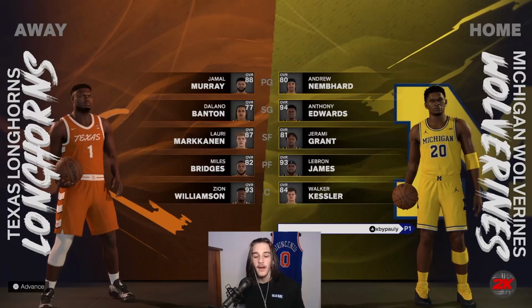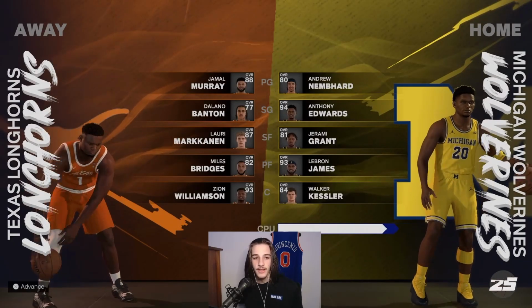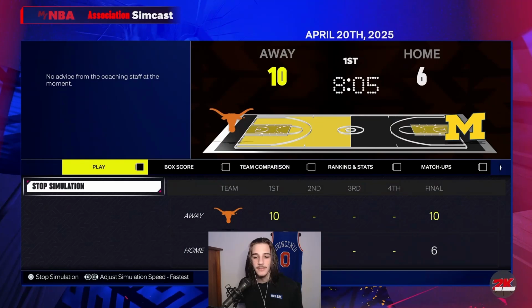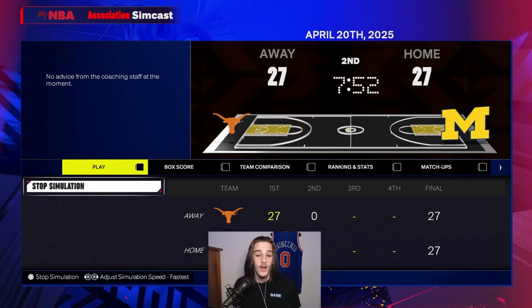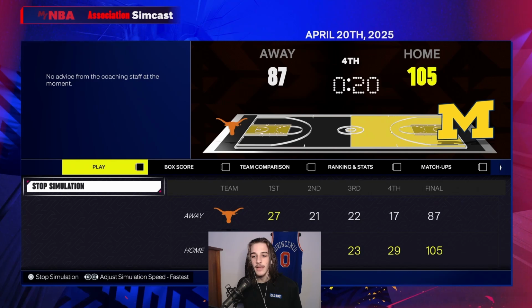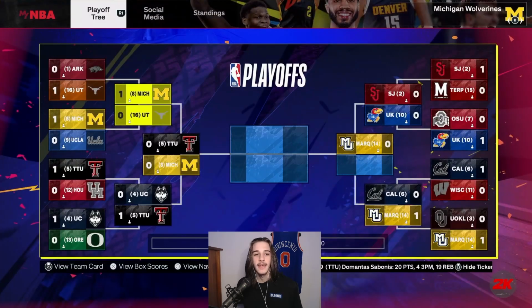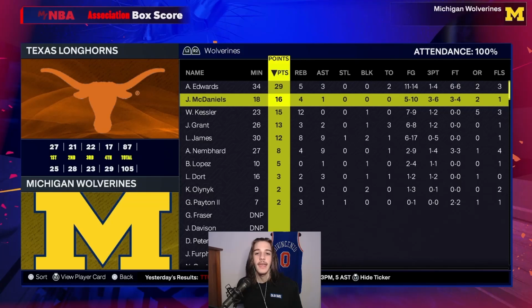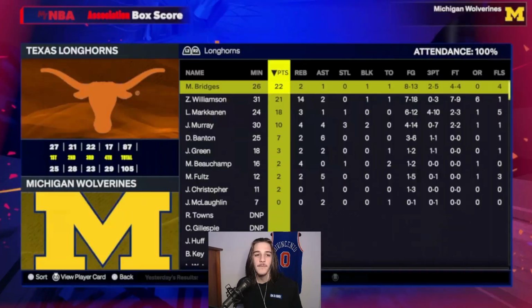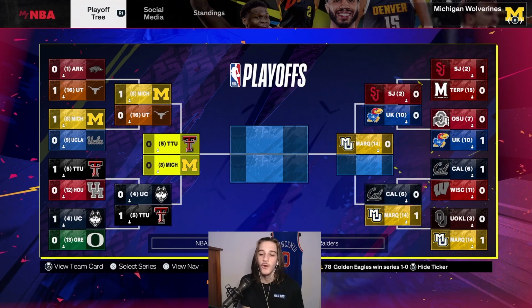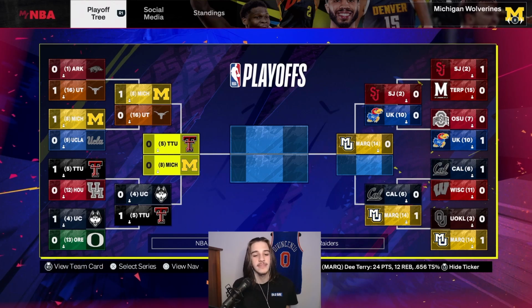This is our other Cinderella story on the other side of the bracket with number 16 Texas trying to keep it going. They come out strong against Michigan, but Michigan brings it right back. Michigan has a very good fourth quarter, and Texas' Cinderella story is officially over. Anthony Edwards drops 29. Miles Bridges drops 22. Zion 21. And we have our first matchup in the Final Four with Texas Tech going against Michigan, 5 versus 8.